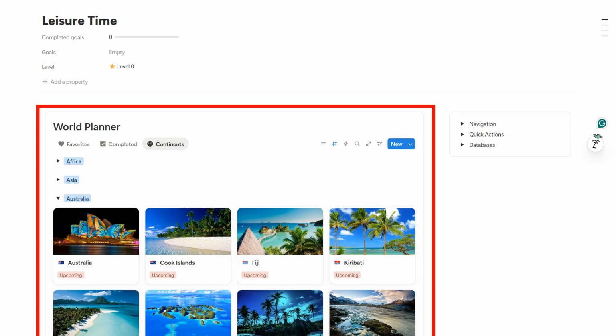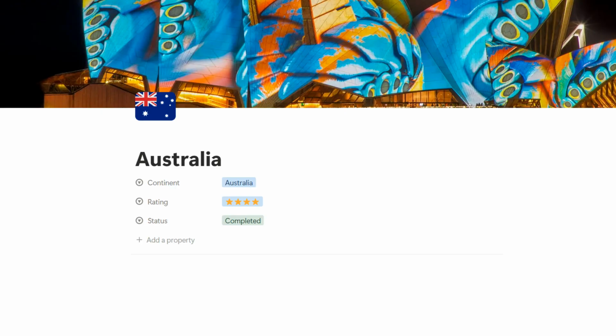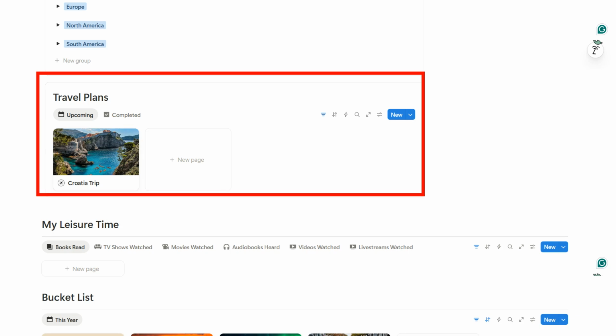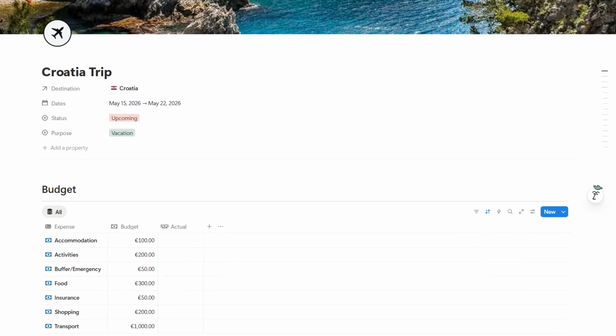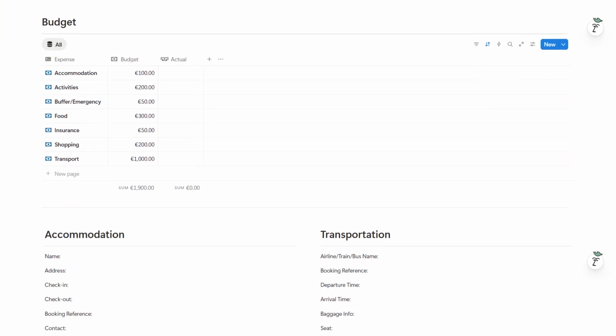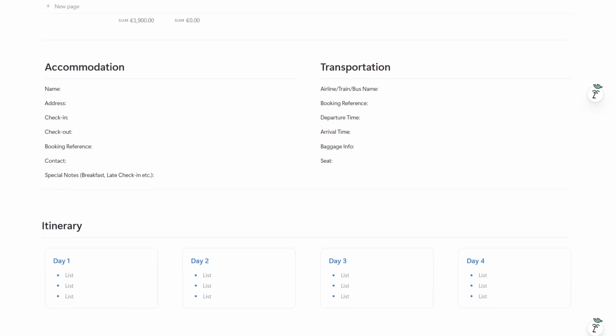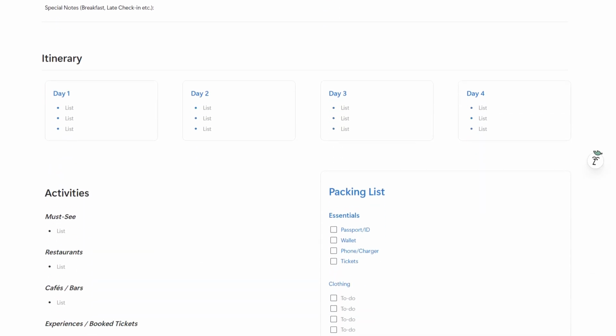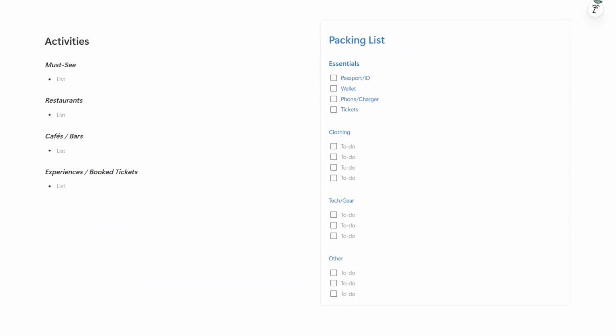The first section is the World Planner. This database contains every country in the world and allows you to track your travel experiences. For each country, you can define its status, add ratings, and document personal notes about your experiences there. Next is the Travel Plans section. This is where you can organize individual trips, vacations, or travel projects. Each travel plan can include destinations, notes, planning details, and can also be connected to the World Planner. This allows you to link specific trips to the countries you plan to visit.